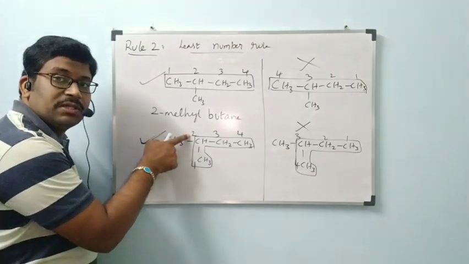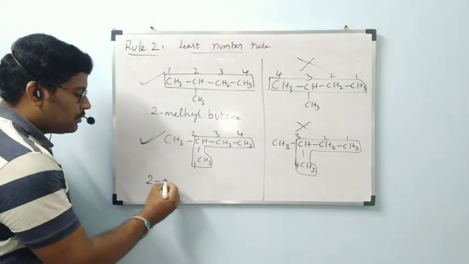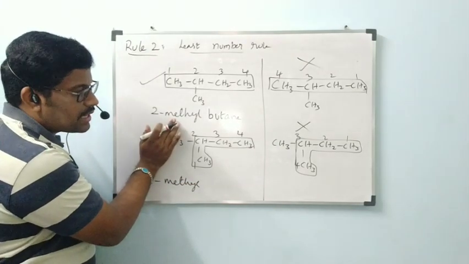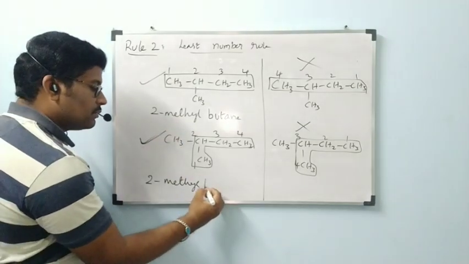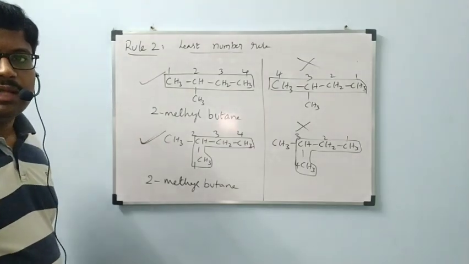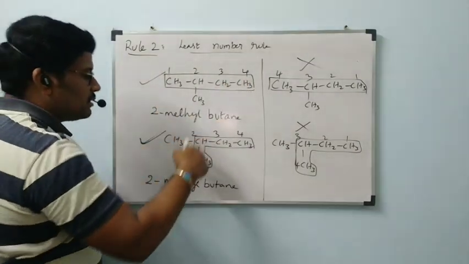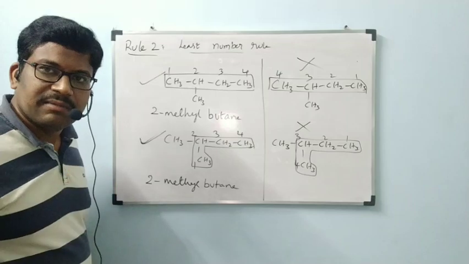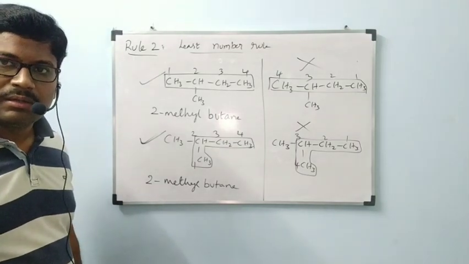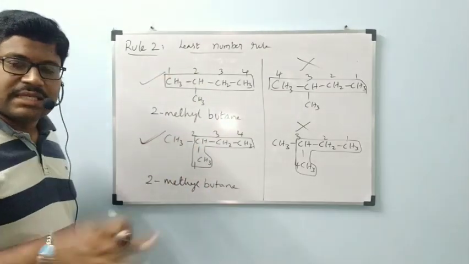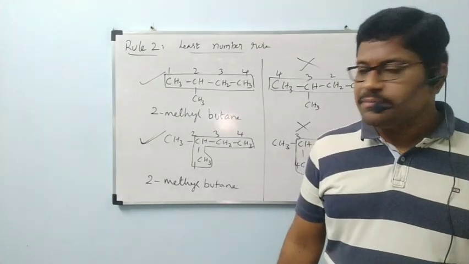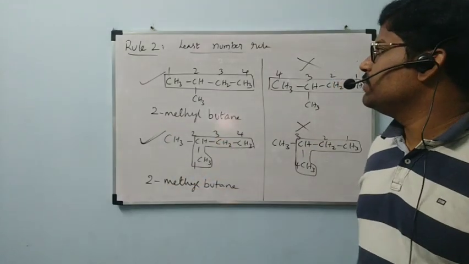According to this numbering, what is the name? The methyl group is present on which position? Second carbon. So 2-methyl. The parent chain contains how many carbons? 4 carbons. Butane. 2-methyl butane. So if you select this one or this one, both ways we are getting the same name. Both compounds are the same only. No problem at all. Any selection of parent chain, no problem, because in both ways we are getting the same name, 2-methyl butane.